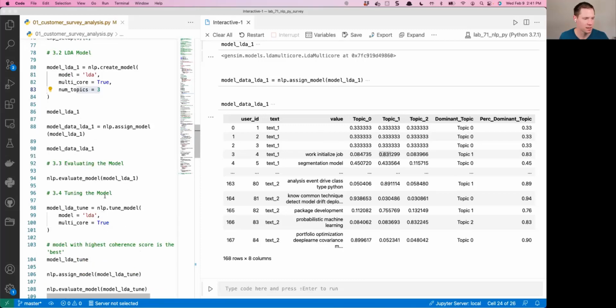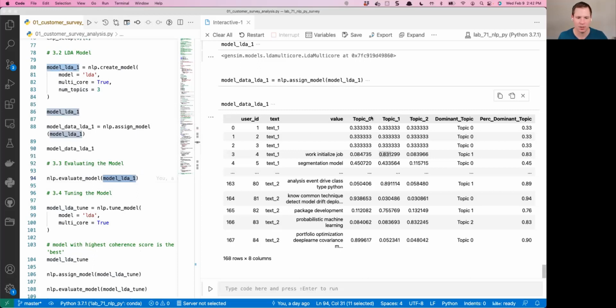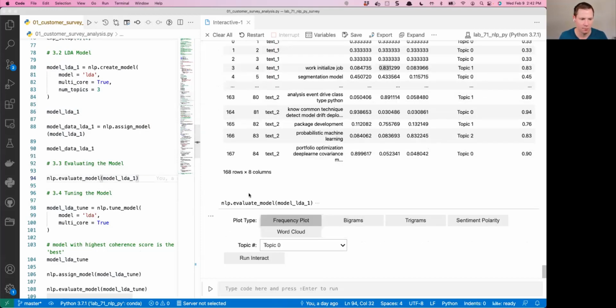So how would we evaluate the model? Well, PyCaret makes it super simple. Once you have created your model, so my model LDA1, which is right here, we've assigned the model so we can actually analyze, if we want, the actual topics for each row. We've got it right here. And now if I want to evaluate this information, we can do that too. So I just ran this NLP evaluate model, and this is what's cool. I'm going to click this run interact.